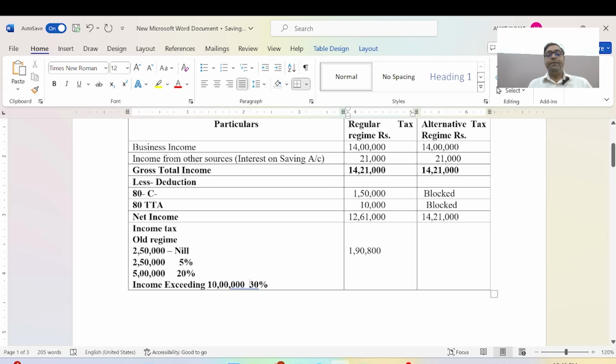Now I will discuss on the basis of the new tax regime. It will be a different income tax, as per the new regime.